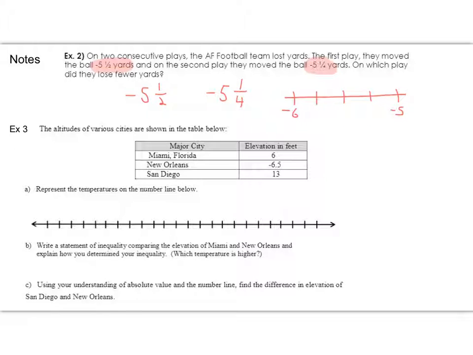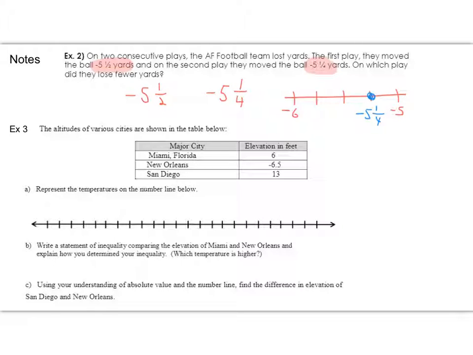And negative 5.25 is going to be here, because I'm going backwards: negative 5, negative 5 1/4, negative 5 2/4, negative 5 3/4, negative 6. So this is negative 5 1/4.